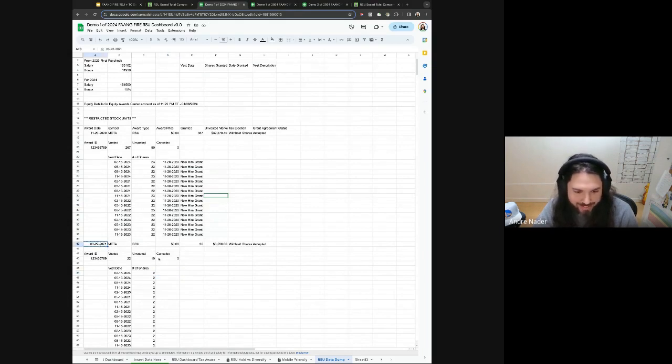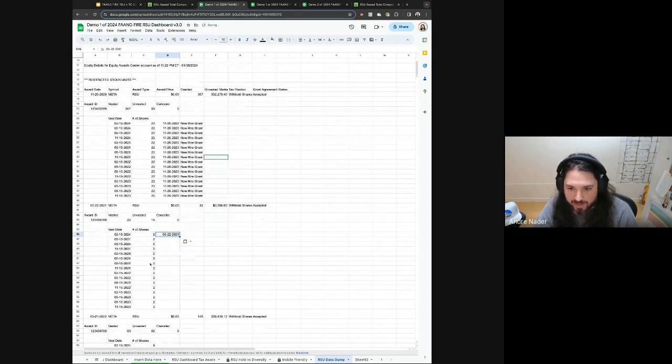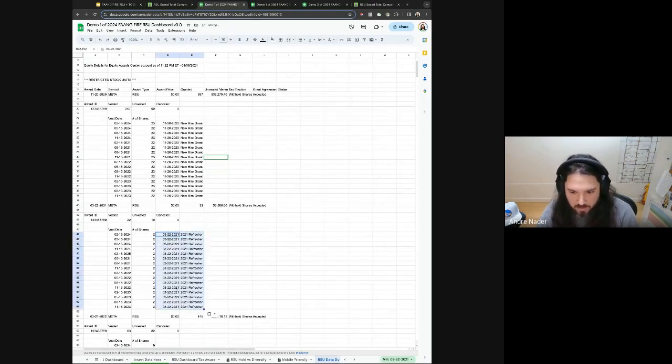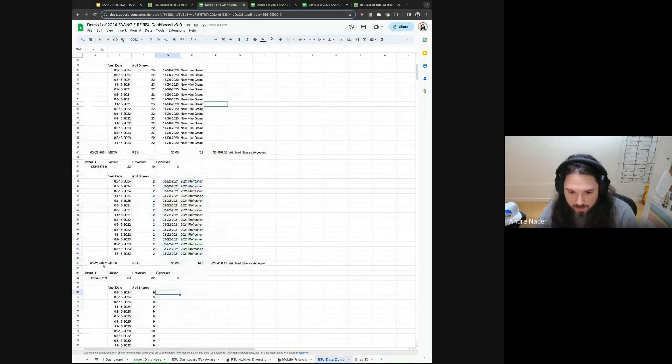So really quick to see how it is, and also to give everyone else some time to go through the same exercise. This one was awarded in 2021, so I'm going to call this 2021 refresher, and paste that same thing down. We're going to repeat that again here. This one was granted in 2022, so we're going to call that 2022 refresher.